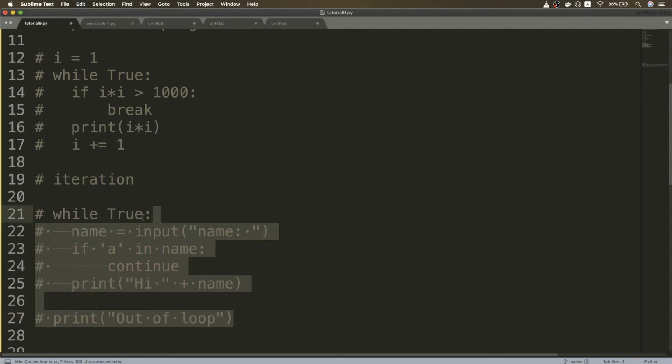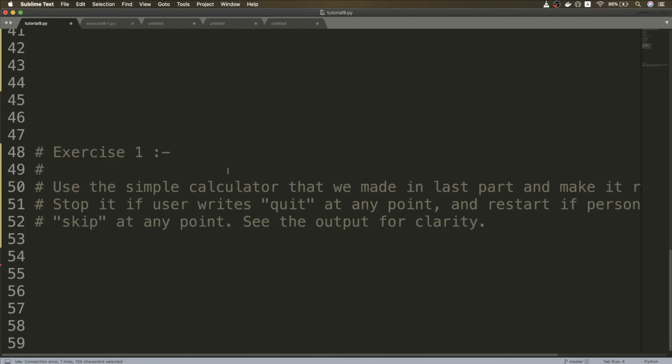Now, having discussed while loops, break and continue statements, let's jump to our exercise. So in this exercise, you have to use the calculator that we made in our if-else conditionals part, and we want to make it run indefinitely, and we want to stop it if the user writes quit, and we want to restart it if a person writes skip at any point. So let me show you the output for more clarity.